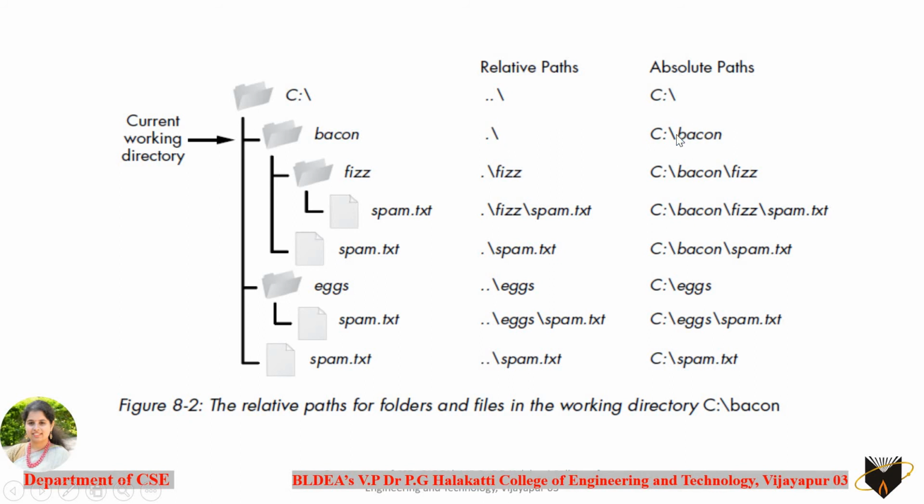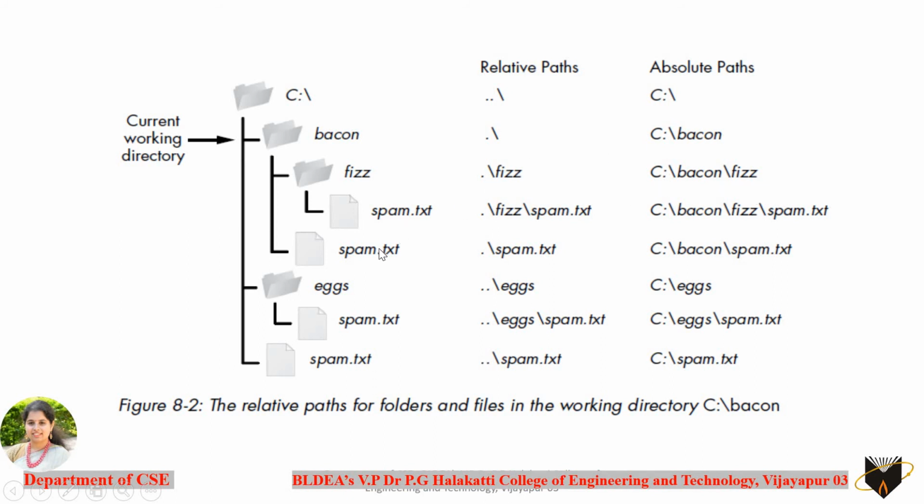And if you want to take it as the absolute path, then from the beginning you have to specify everything. You can see C colon backslash and the backon. So similarly for the fizz, as I told you, dot slash fizz, and the complete path has to be mentioned as the absolute path here. So if you specify the path only with respect to the current location, it is said to be a relative path. And if you specify everything from the beginning till the location where you are positioned, that is said to be the absolute path here.